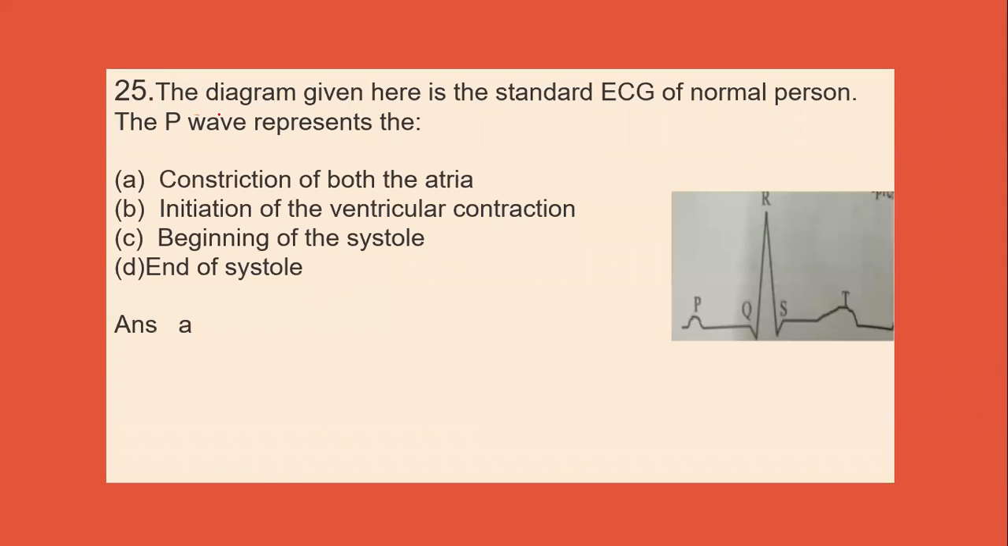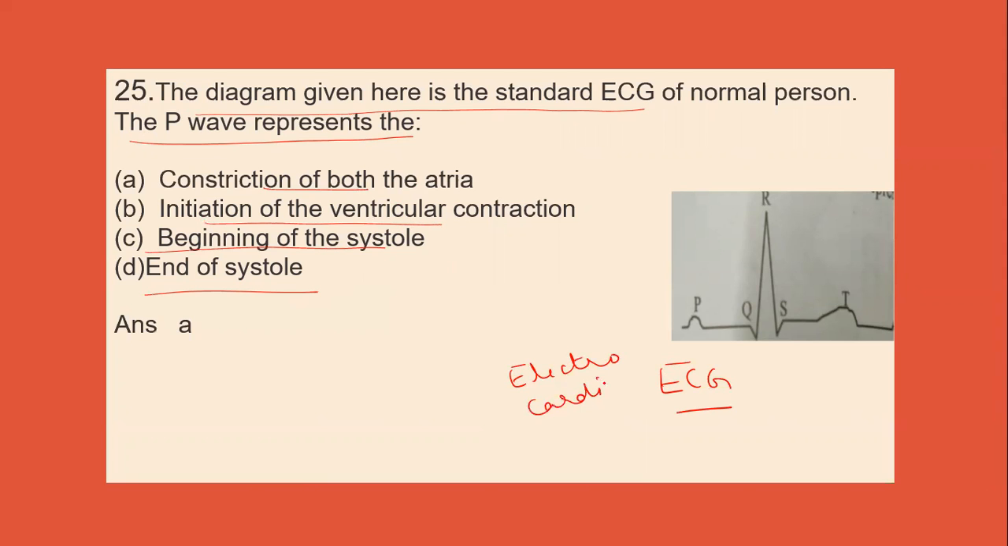Next question is, the diagram given here is standard ECG of normal person. The P wave represents constriction of both atria, initiation of ventricular contraction, beginning of systole and end of systole. Now this is the diagram of ECG, that is electrocardiogram. And this ECG is used to find out the heart functioning.